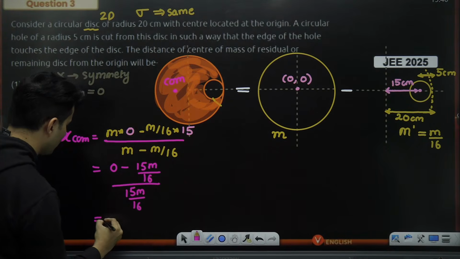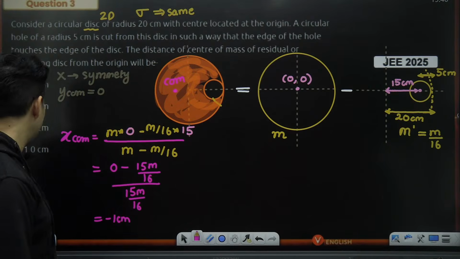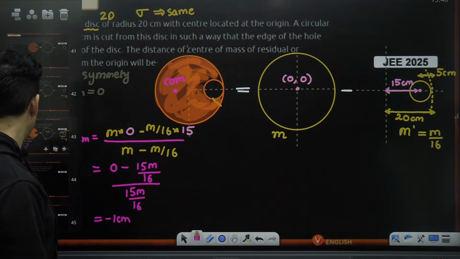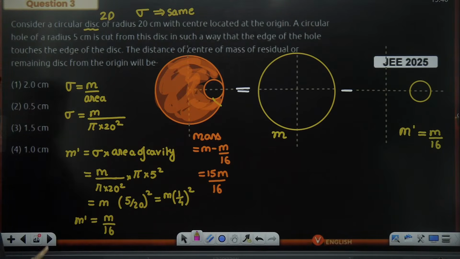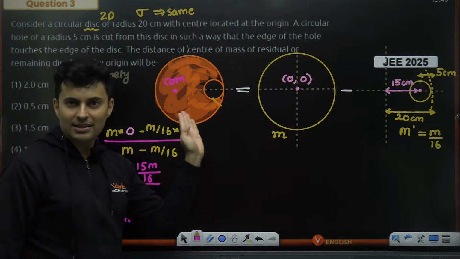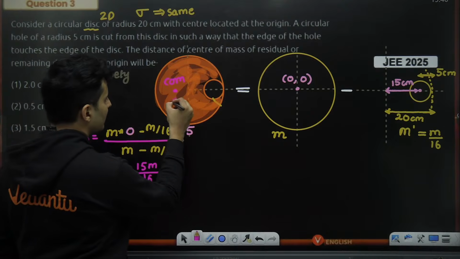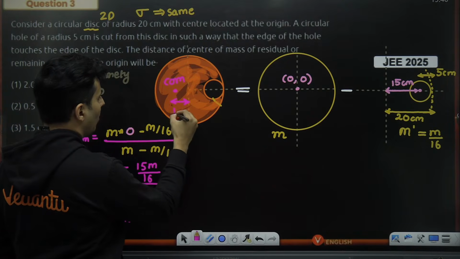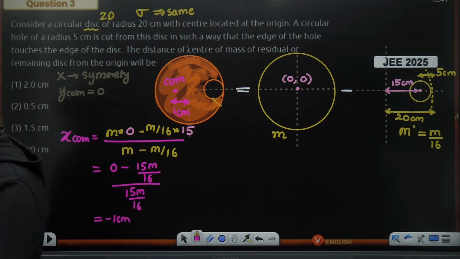My goodness, this is just coming out to be -1 centimeter. That means the center of mass is at a distance of 1 centimeter, which is absolutely fine. So don't think about that negative sign. The negative sign just tells me you're on the left side. But distance wise, this distance came out to be 1 centimeter. Everyone clear? Yes, Dilip. The answer is D.